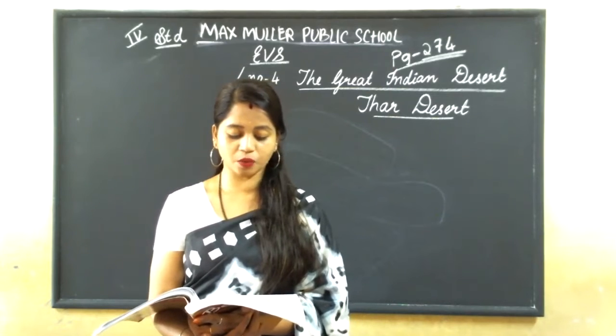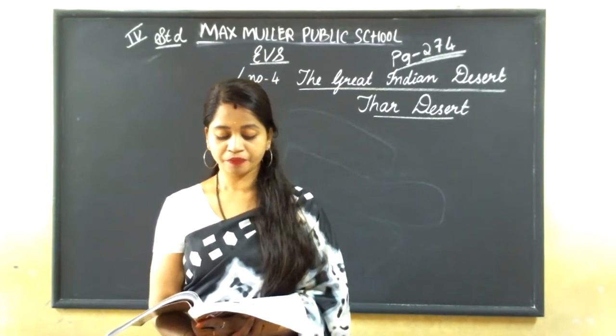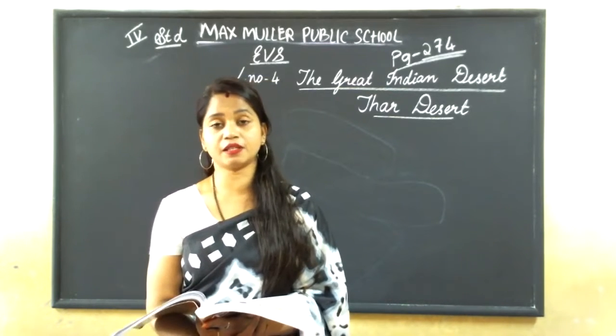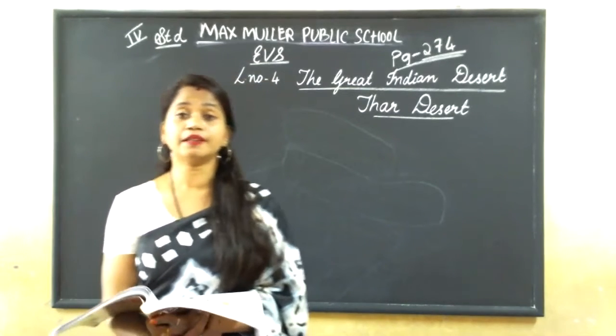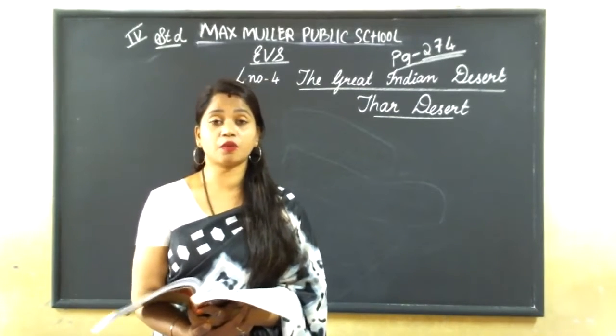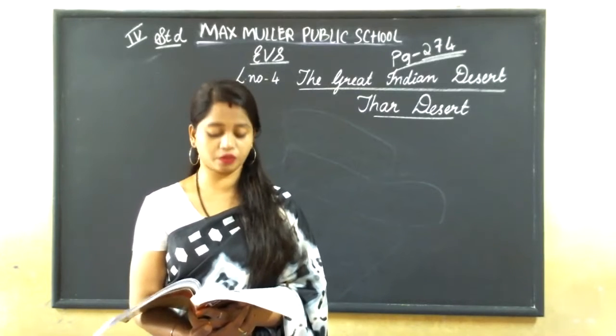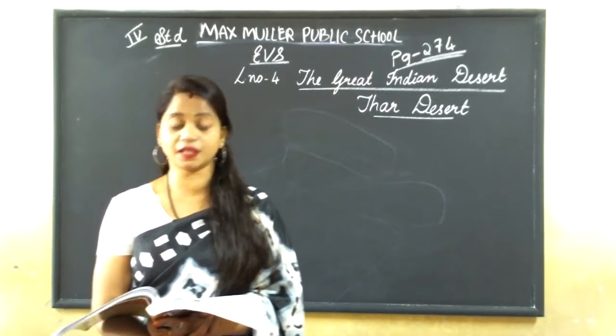Streams of underground water come to the surface. These places are called oases. For the water, they are taking underground water. The water is stored under the ground. That is called oases.